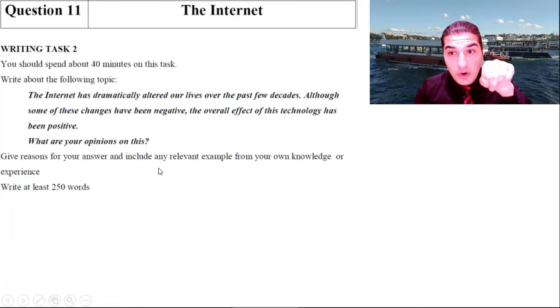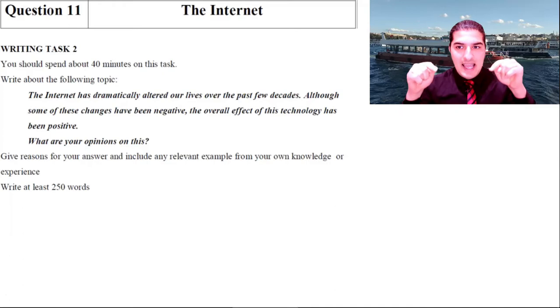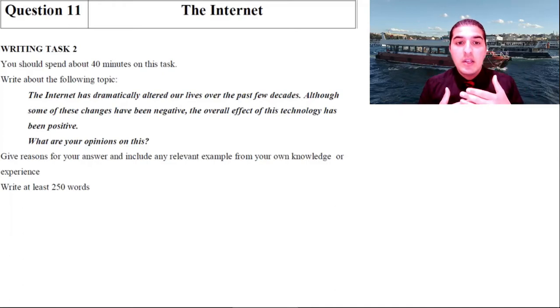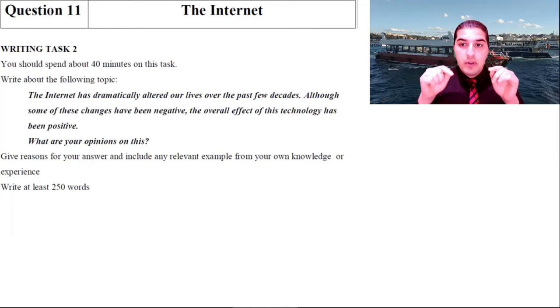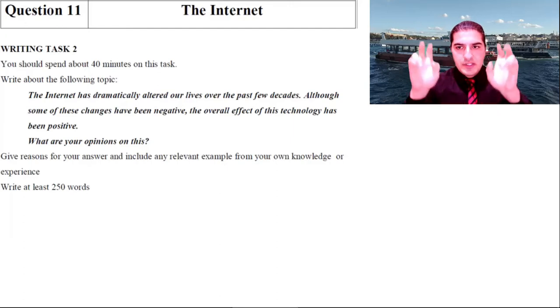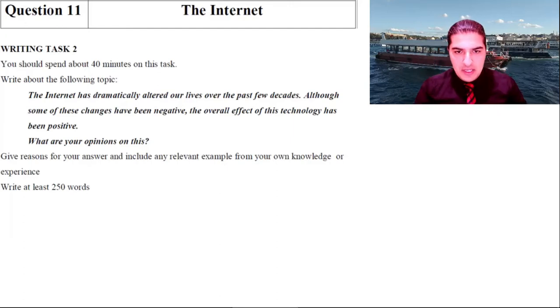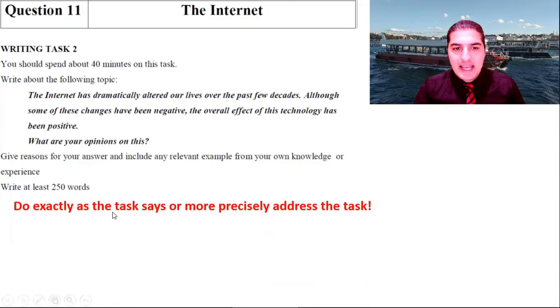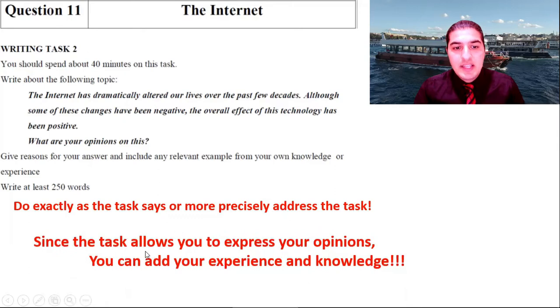So it says from your own knowledge or experience. In this task, you can express your opinions. You can employ your own opinions, give your ideas, because it allows you to. So the first thing first, address the task, what it wants from you. Do exactly as the task says, so more precisely address the task. Since the task allows you to express your opinions, you can add your experience and knowledge. Good for starters. Okay, so you should write at least 250 words.